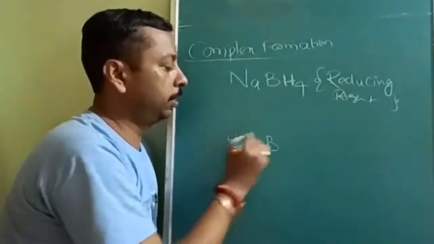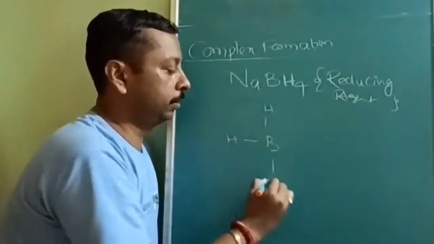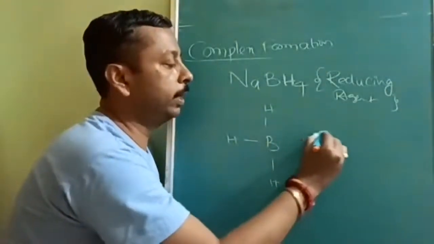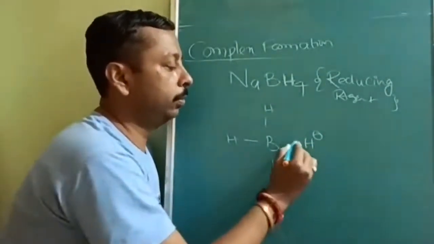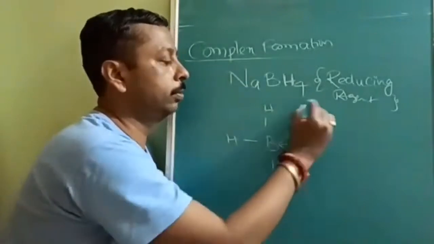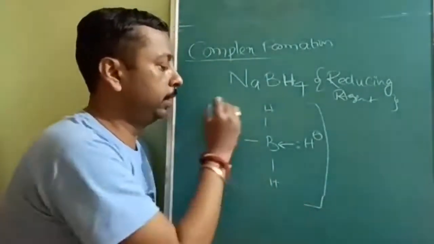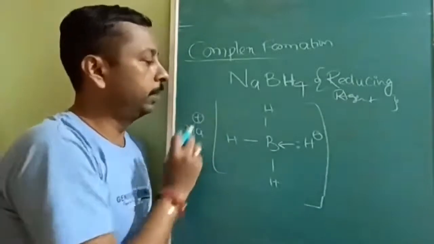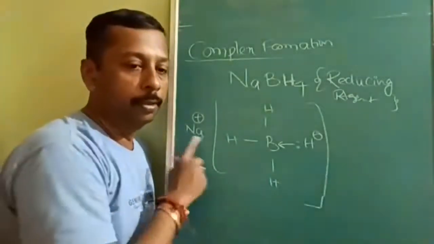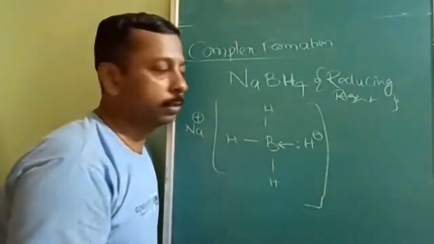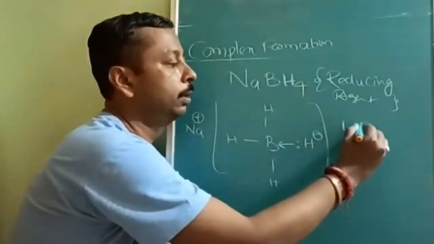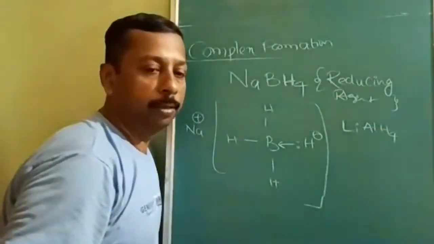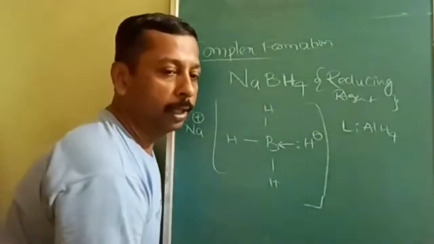In this, what is the complex actually? See, boron will first form the covalent compound. After that, H minus lone pair will be donated. As a whole, we can say it has minus charge, so that charge will be compensated by sodium plus. So this is the complex. Same way you will find LiAlH4, lithium aluminium hydride. This is also a complex hydride.